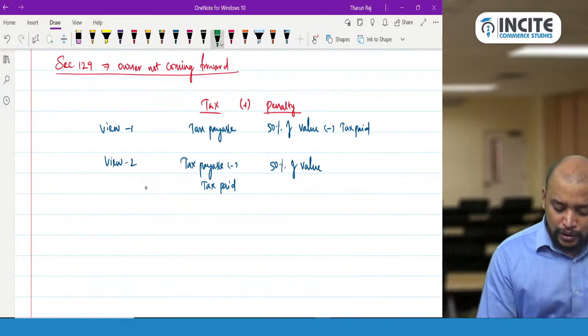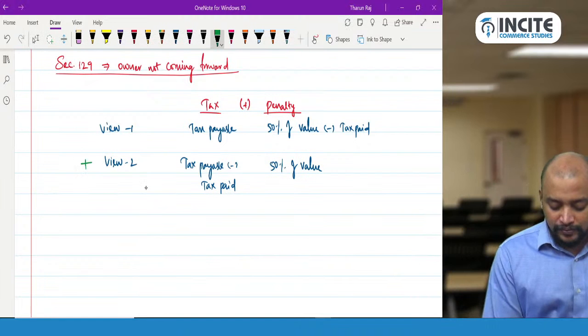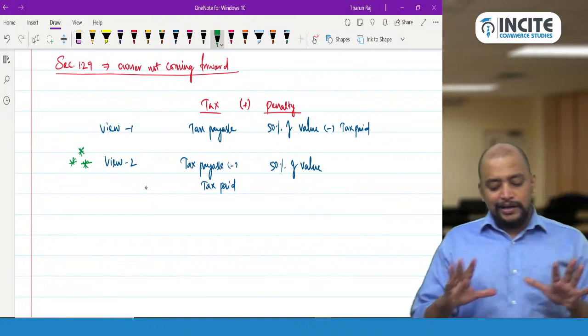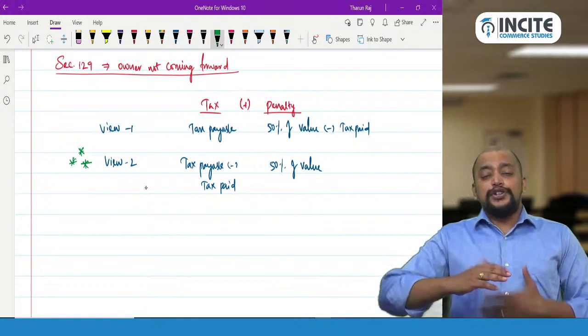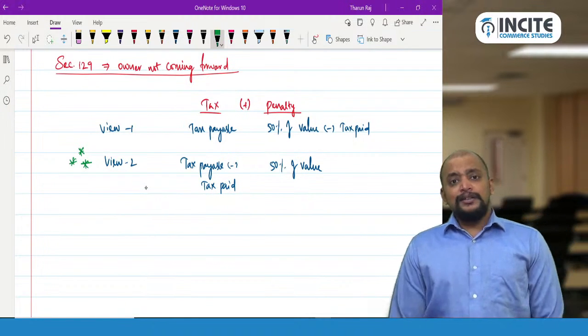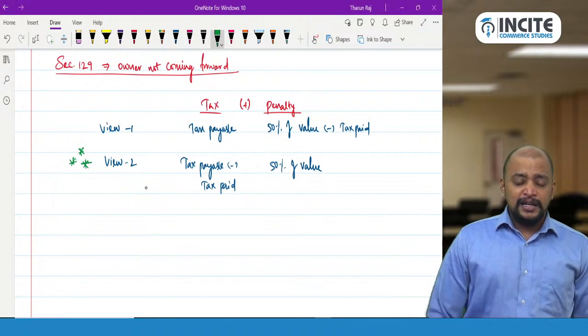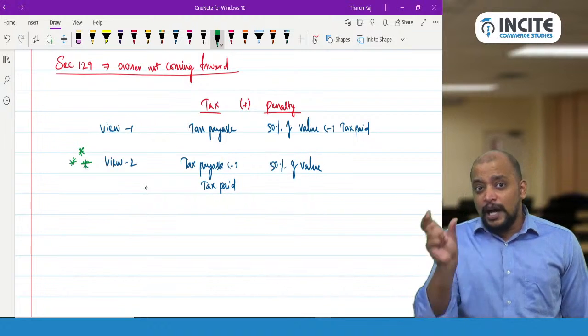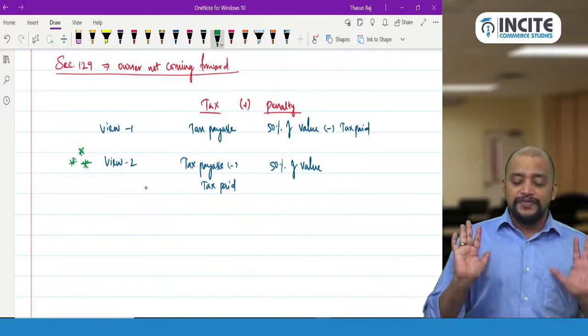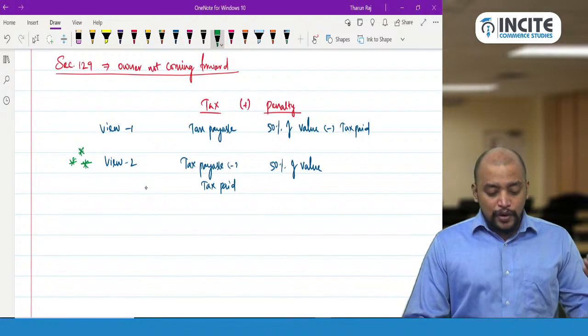View 1 need not be followed. For exam purposes, when they are asking for the total amount payable, it will be the same whether you follow view 1 or view 2. But when they are asking only about penalty, you follow view 2, that is 50% of the value. Here what is the meaning?